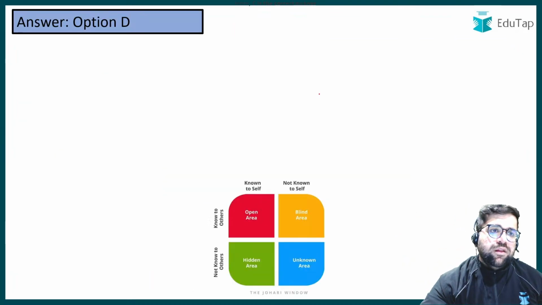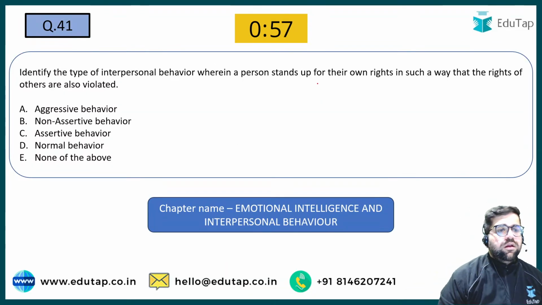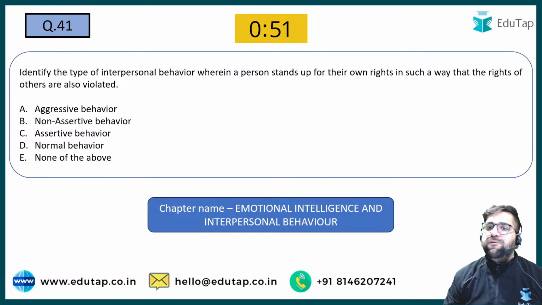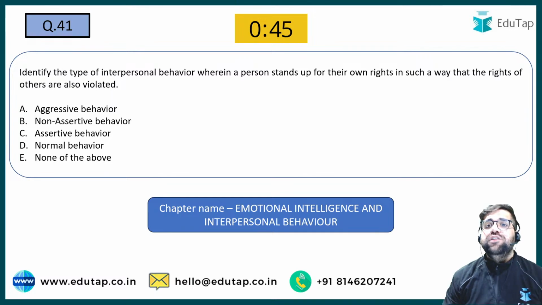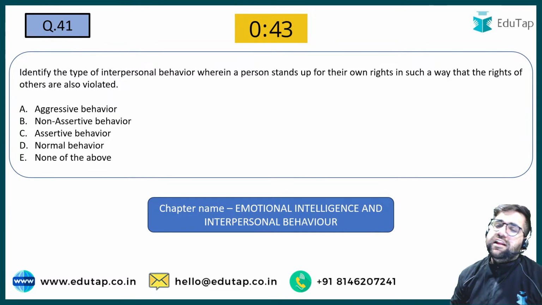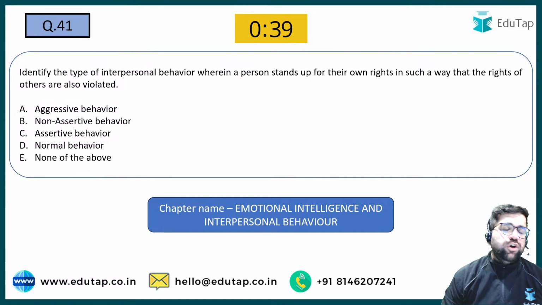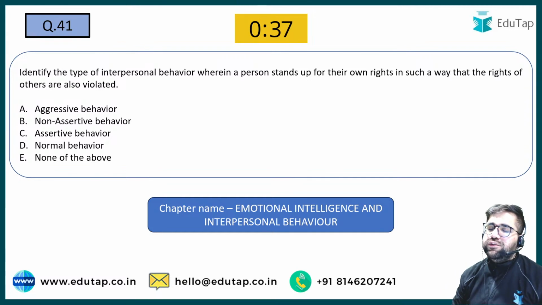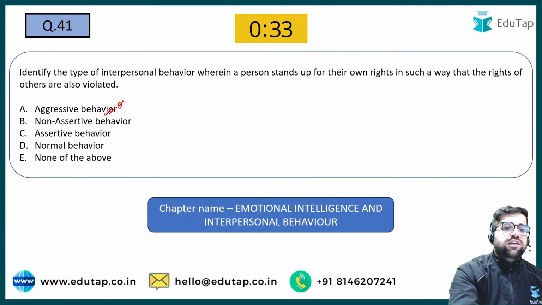Good. Now let's move to question number 41. Identify the type of interpersonal behavior where one person stands up for their own rights in such a way that the rights of others are also violated. So you are kind of a person who is drunk in power. You are just making sure that other persons are losing and you are winning. So that is known as aggressive.